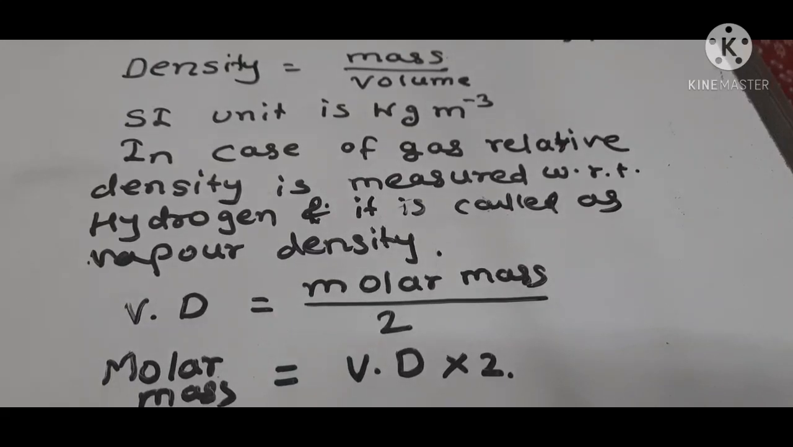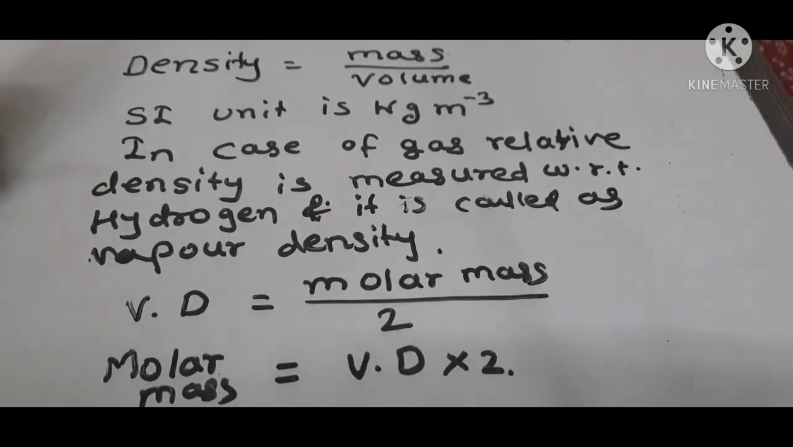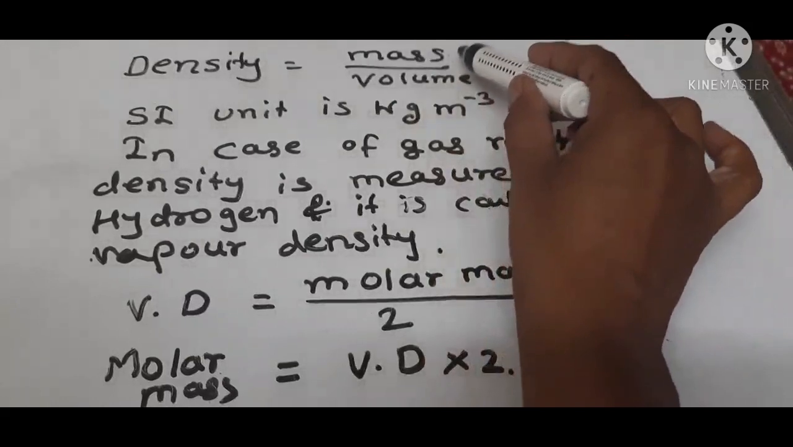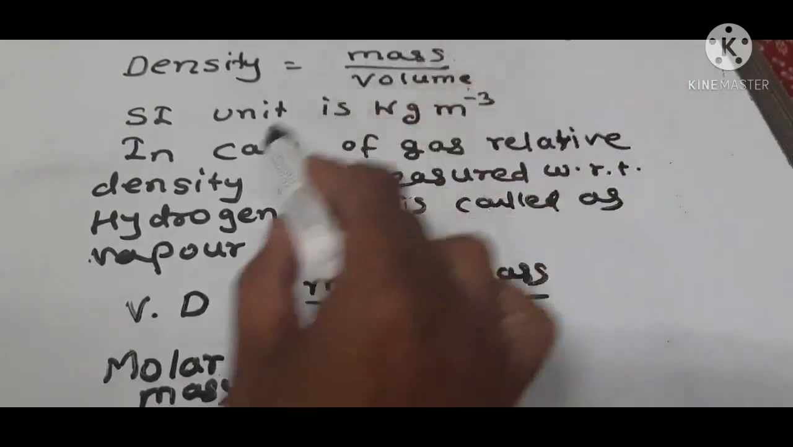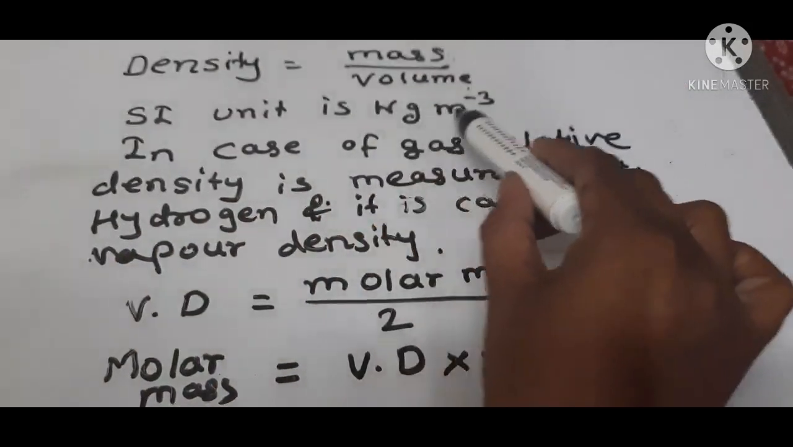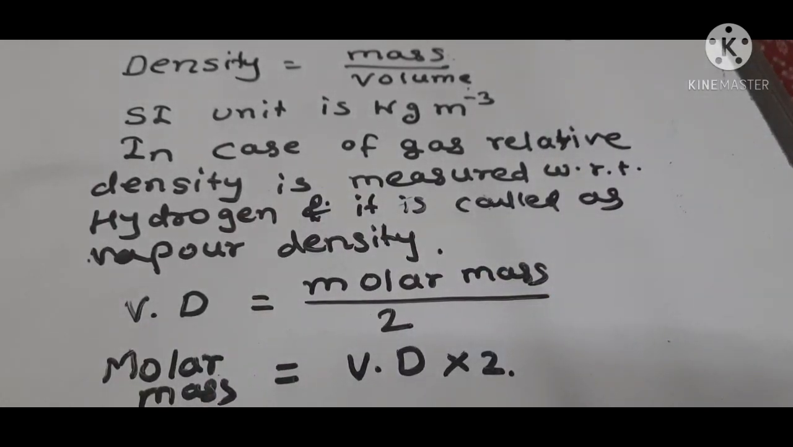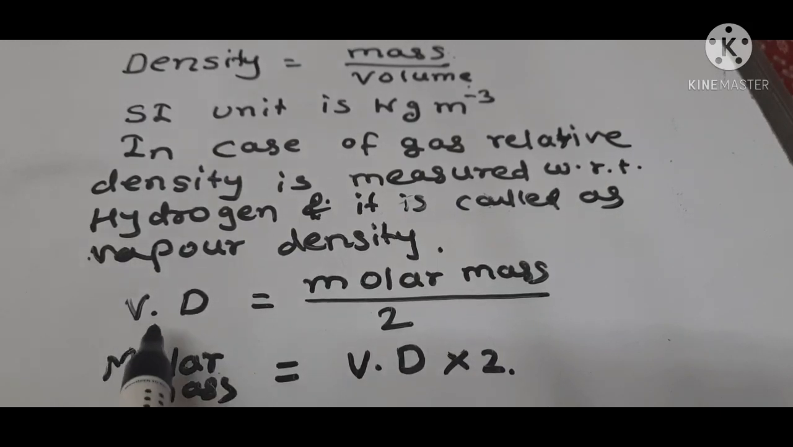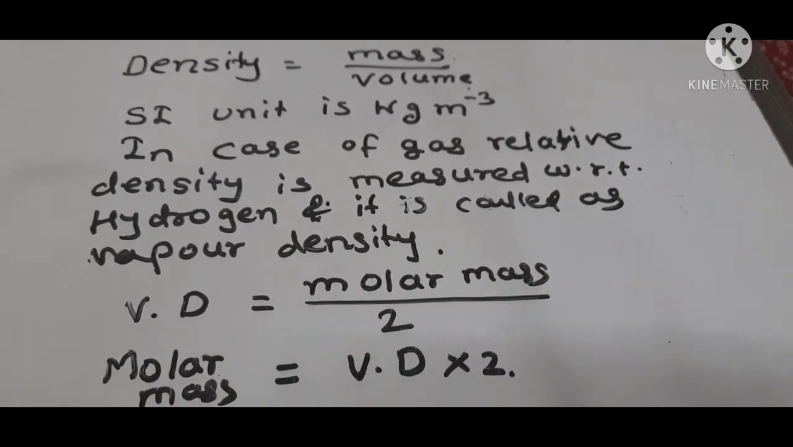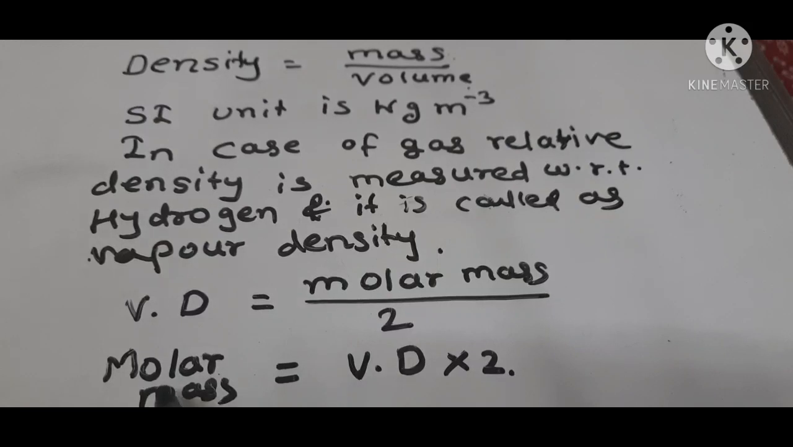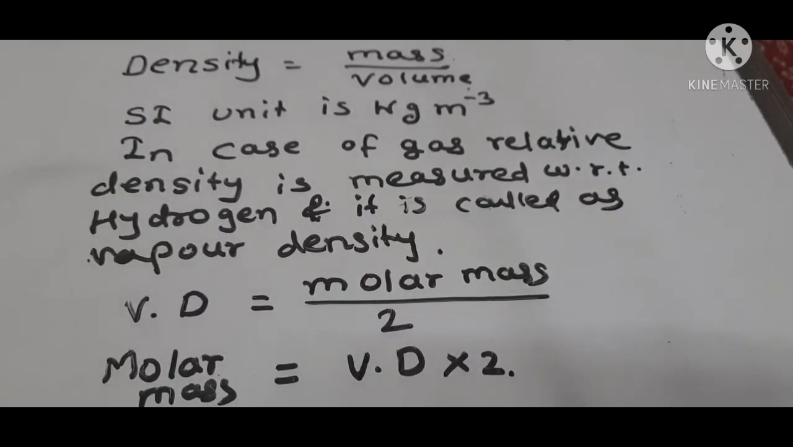So what is density? Density is the mass per unit volume, and the SI unit of density is kg per meter cube. In case of gases, if the relative density is measured with respect to hydrogen, it is called vapor density. The formula for vapor density is molar mass upon 2, and therefore if we know the vapor density, we can calculate molar mass. Molar mass is equal to 2 into vapor density.